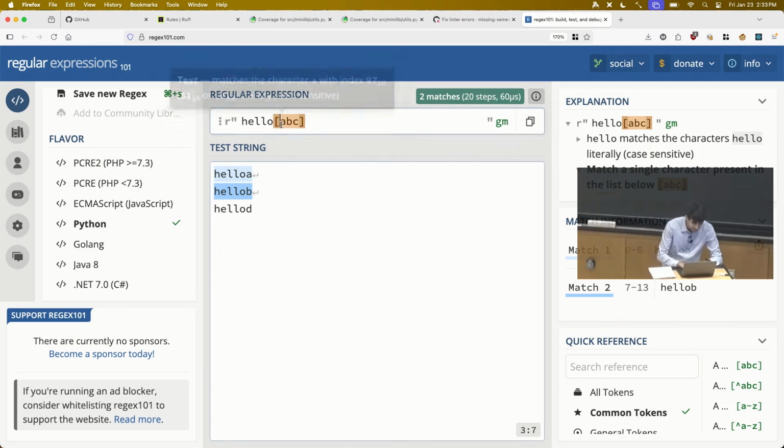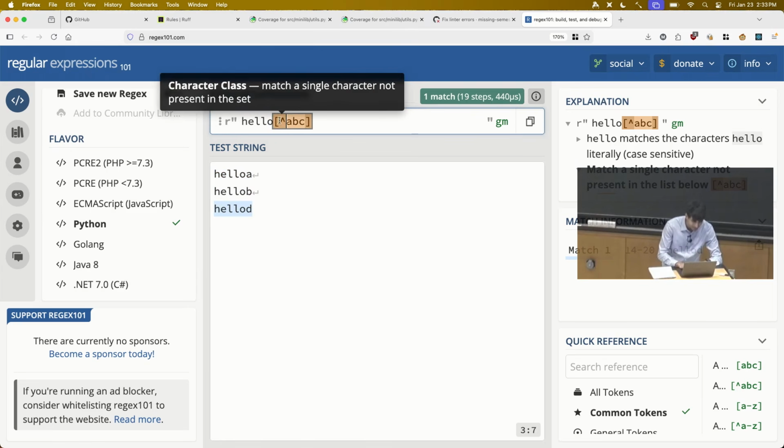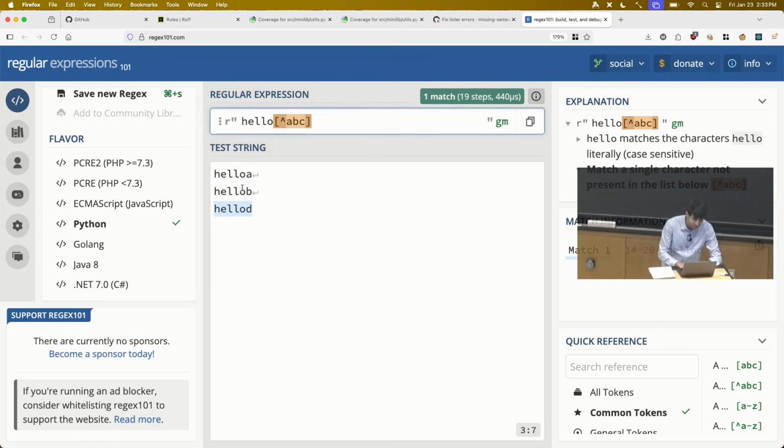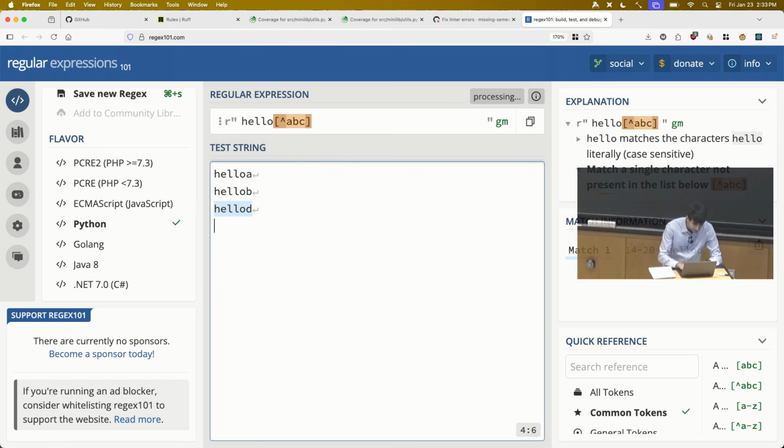You can also negate these with the caret character. So if you do open bracket caret, then it's like not any of these strings. So now I've inverted what I match. See, it matches hello A, hello B, doesn't match these two anymore, but it matches hello D. It'll also match, yeah, like hello F, for example.